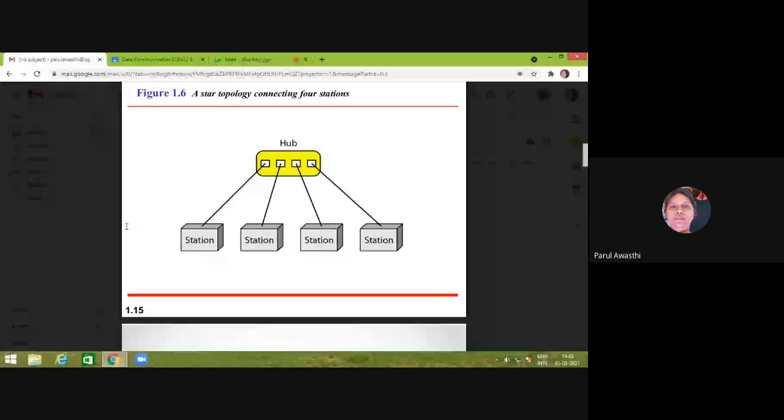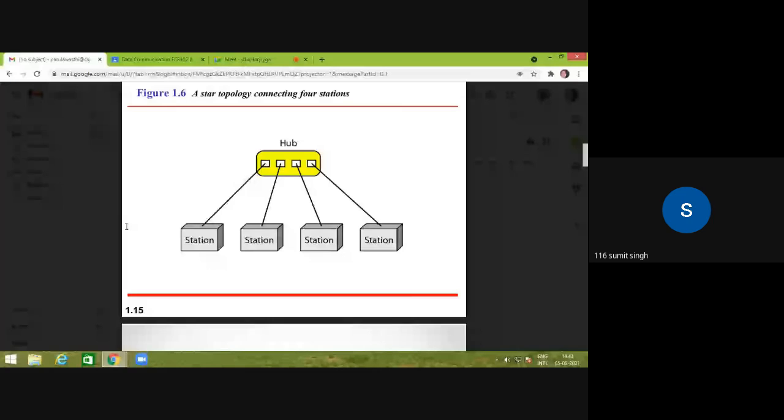If it is a passive hub, then all the circuits will be closed previously. So the normally open condition is in the case of the active hub, and normally closed in the passive hub. Good. In the passive hub, if all the circuits are closed, then data will be transferred